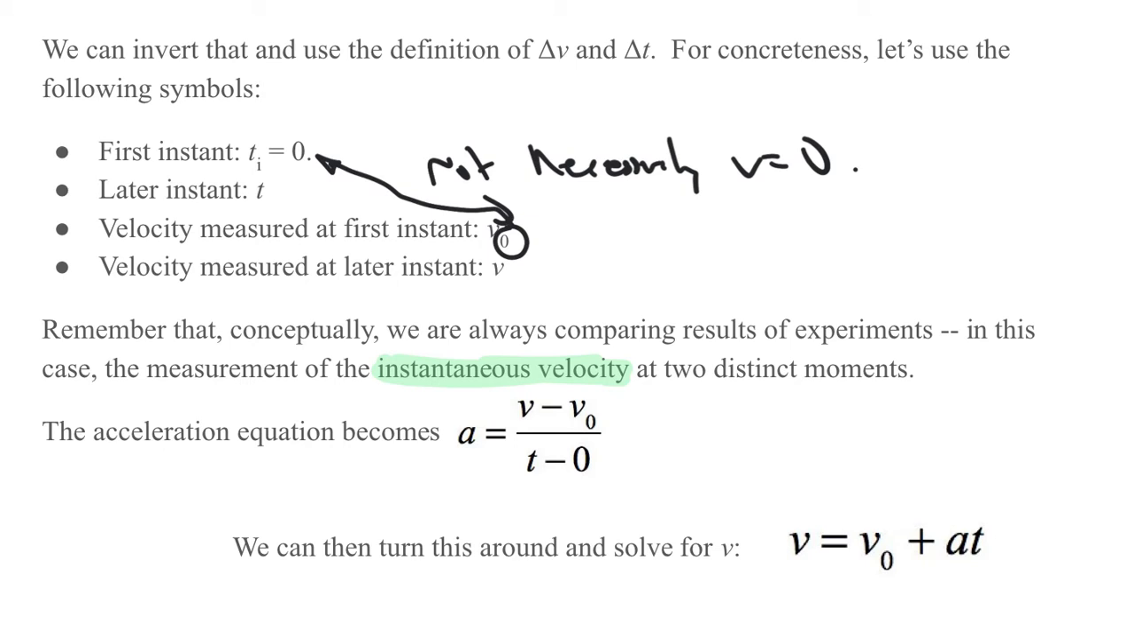Then the acceleration becomes delta v over delta t, but delta v is v minus v0, and delta t is t minus 0. So I suppose we could have written this out to say this simplifies a little bit to being v minus v0 over t. And then we can algebraically turn this around by cross-multiplying by t and solving, and we get our first equation that the velocity at some later time is the velocity at the start plus a times the time.